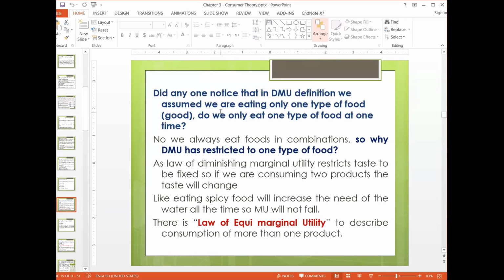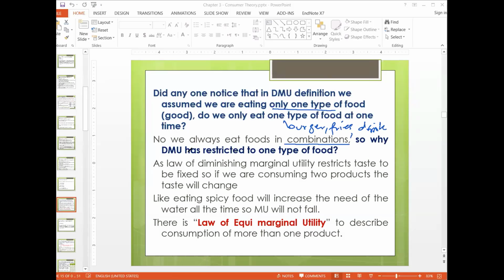In the previous diminishing marginal utility topic, we were assuming that we are eating only one type of food. But in real life, we do not eat one type. We eat in combinations like burger, fries, and drink. So it's not one item, it's more than one item, and that theory will not work if there is more than one item.